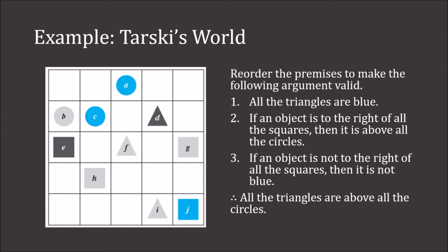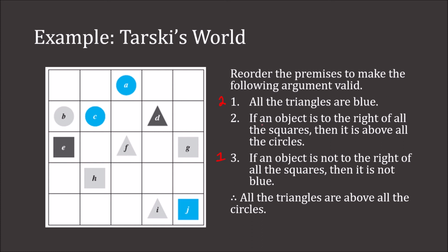All the triangles are blue. Therefore, all the triangles are not to the right of all the squares. So it looked like that actually 3 should go first, then 1. Well, now we know that all the triangles are not to the right of all the squares.